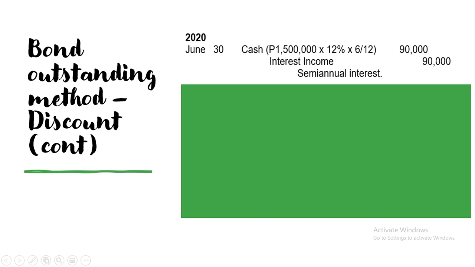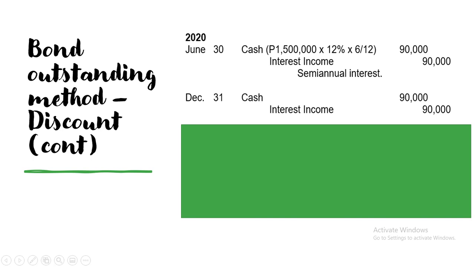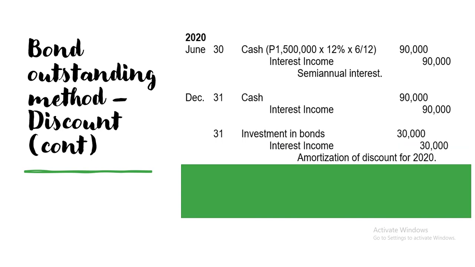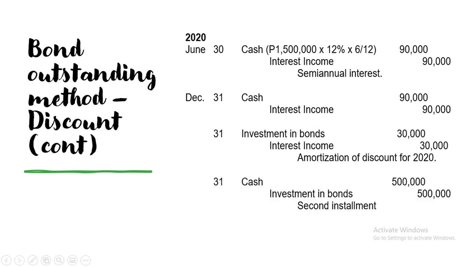So, 1.5 na lang yung base kasi nabayaran na yung 500. Times 12% times 6 over 12. And that interest income for 90,000. Then, second entry, same pa rin po, semi-annual interest and the amortization of the discount. Investment in bonds for 30 based on the table. Then, credit also, interest income for 30,000. And the second installment. Cash for 500 and credit for investment in bonds for 500,000. Ayan, so that is how to record bond outstanding method discount.